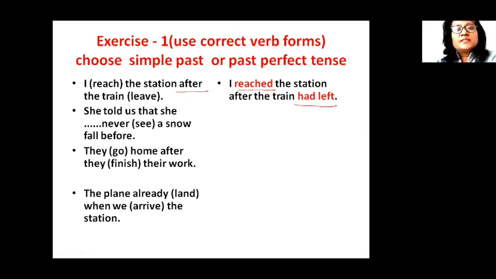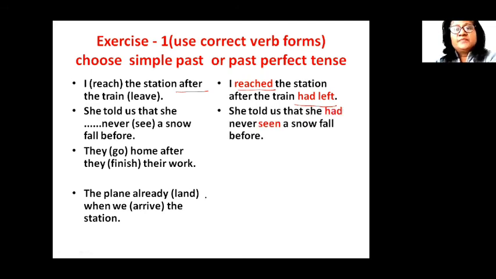Next sentence: she told us that she never see a snowfall before. Now, she told us is already done for you. So you only have to consider the verb see and you have to use the appropriate form. Naturally this happened earlier. Never see a snowfall before. So you will use had seen, past perfect tense. So, had never seen. She had never seen a snowfall before. Next sentence: they go home after they finish their work.